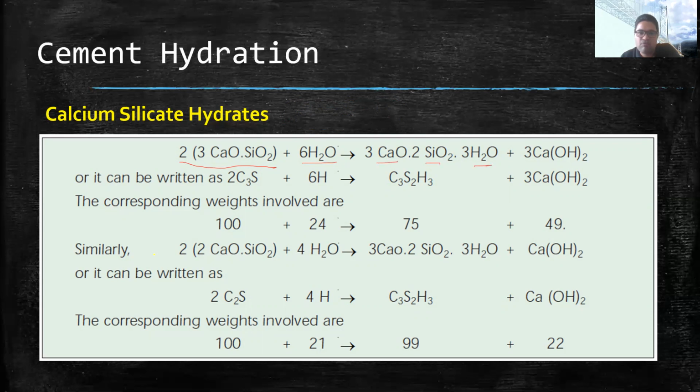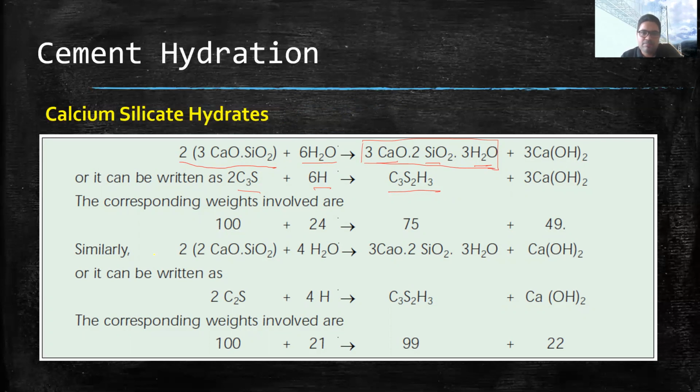So this is the full form of CSH. In short, we can say this as CSH. It can be written like this: C3S plus water. In short form, we abbreviate water with H. We are doing this only in cement chemistry, not in general chemistry. In cement chemistry, we are simply abbreviating this large formula into a small one, so that it will be easy in our communication.